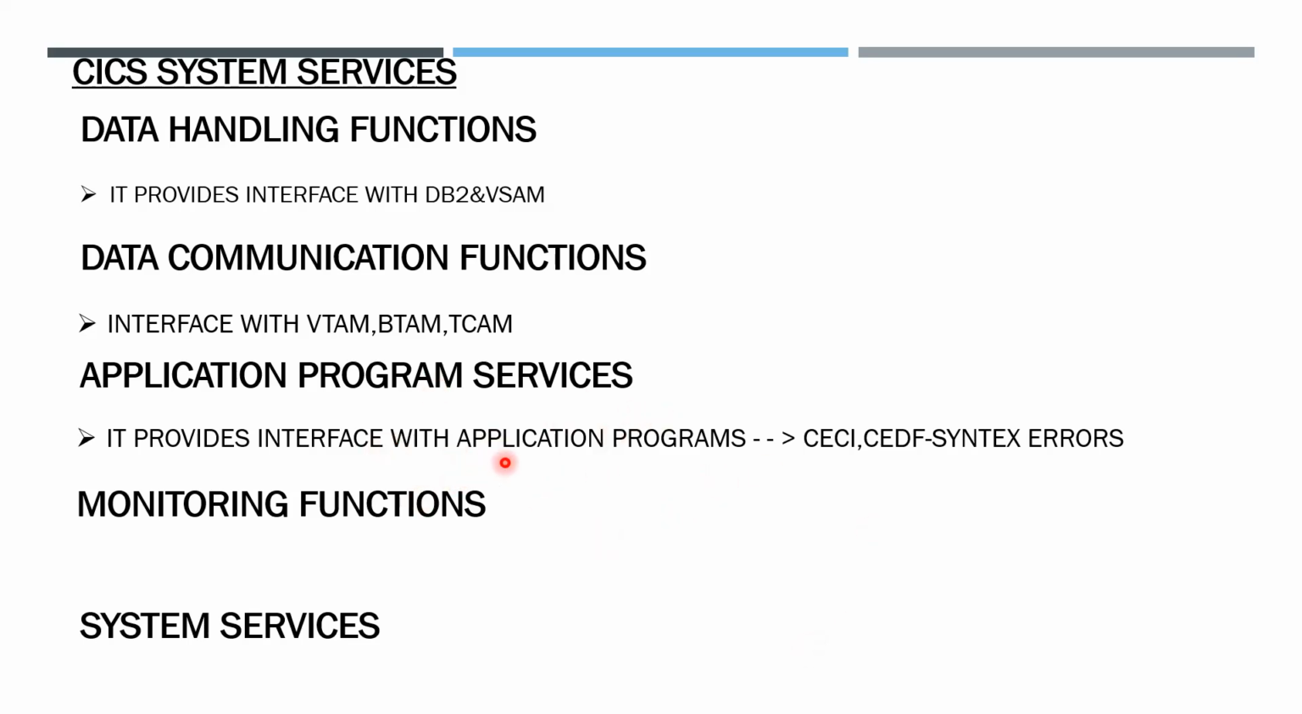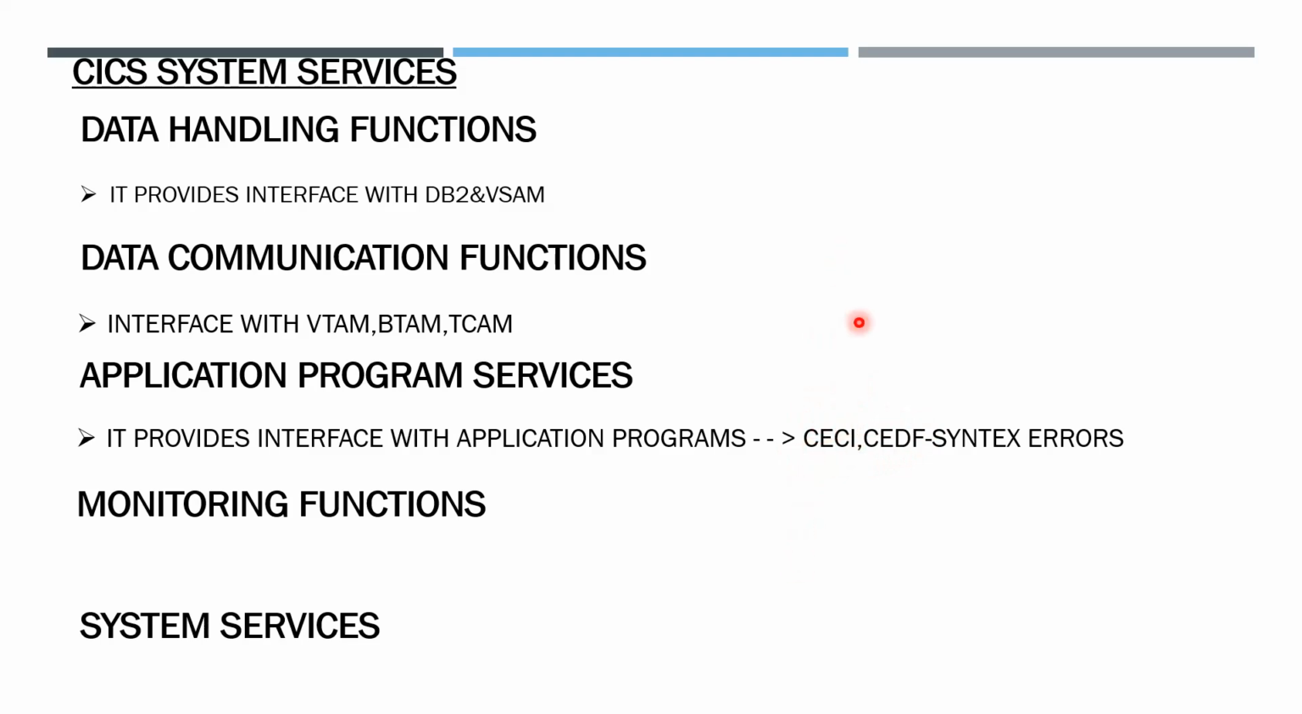CICS can interface with C language applications, Python applications, and many other programming language applications. CICS itself has CECI and CEDF. CECI is the CICS Execution Command Interpreter, and CEDF is the CICS Execution Diagnostic Facility. CICS has its own Execution Diagnostic Facility.